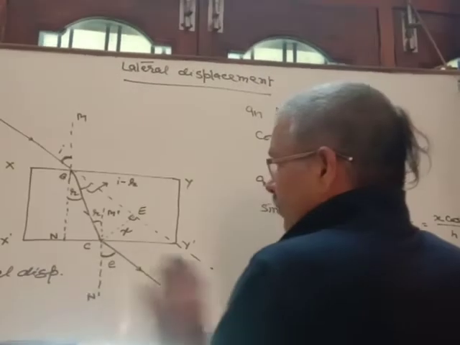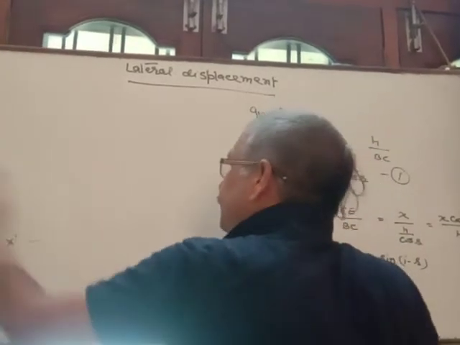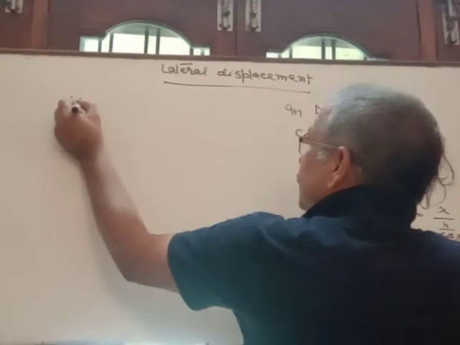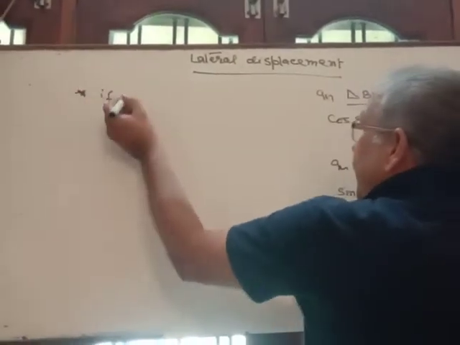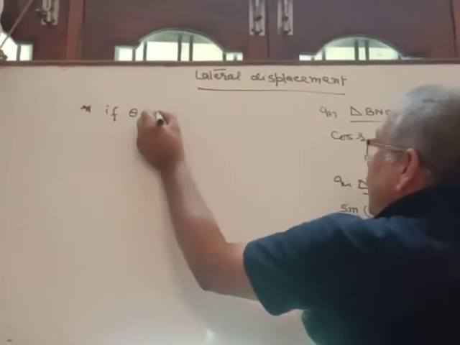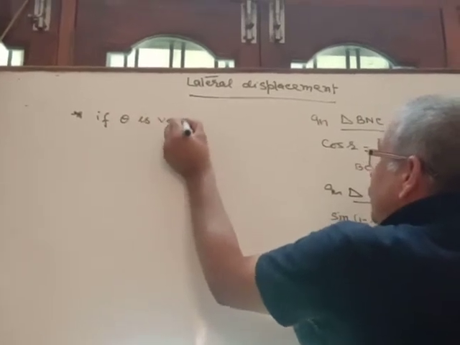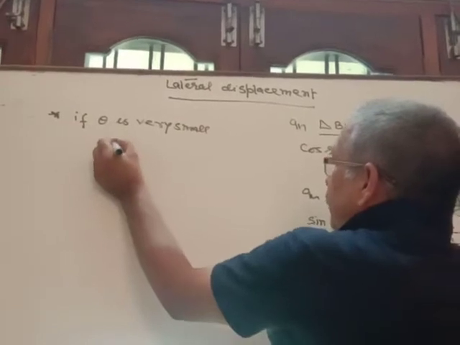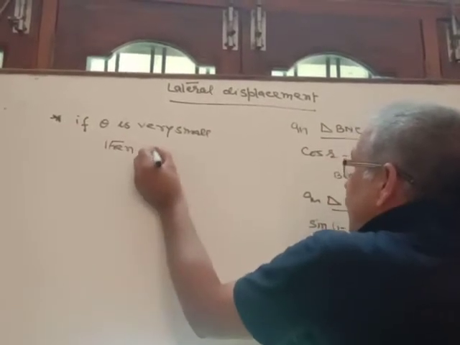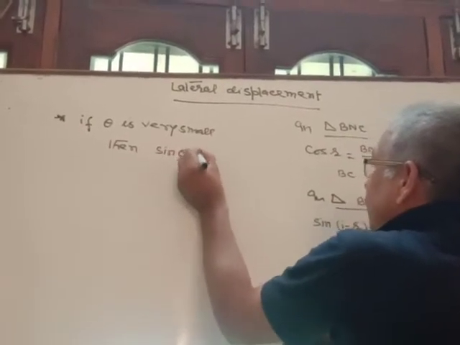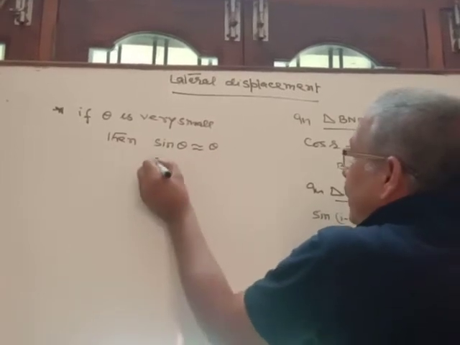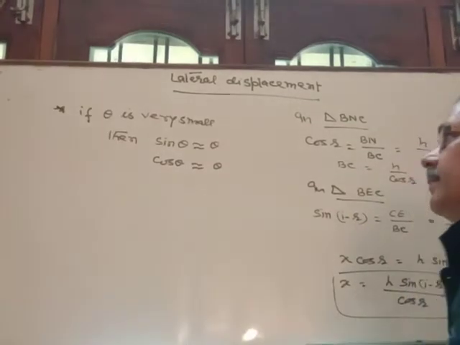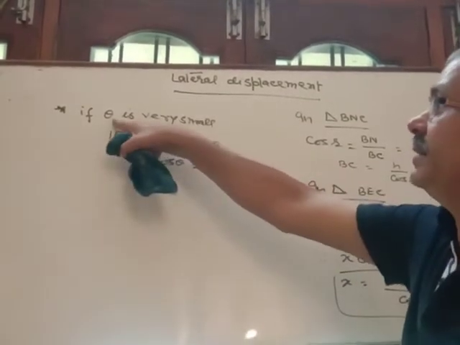And let's see the exceptional case. Actually, from mathematics, if the angle is very small, then sin theta may be retained as theta only, and cos theta may also be retained as theta. It is an exceptional case if the angle is very small.